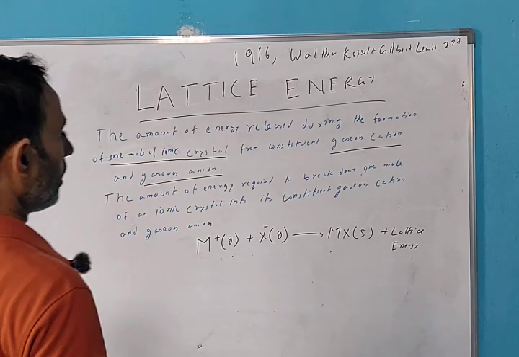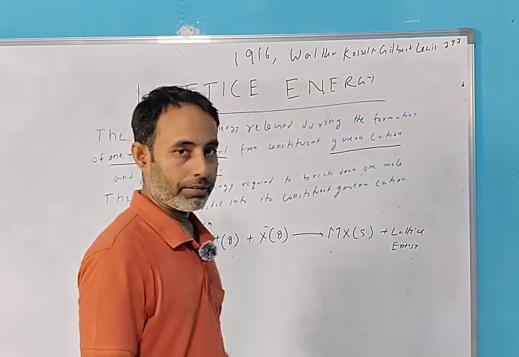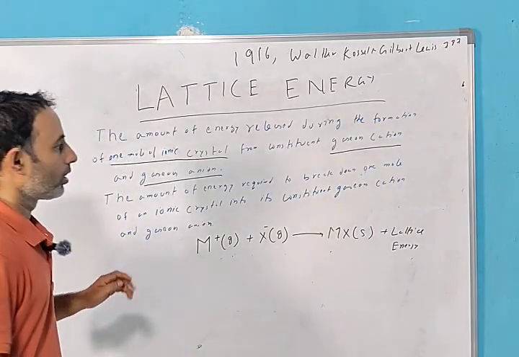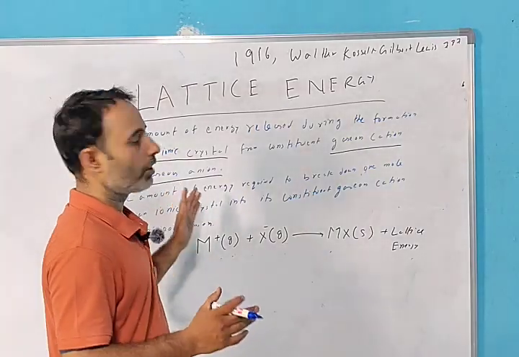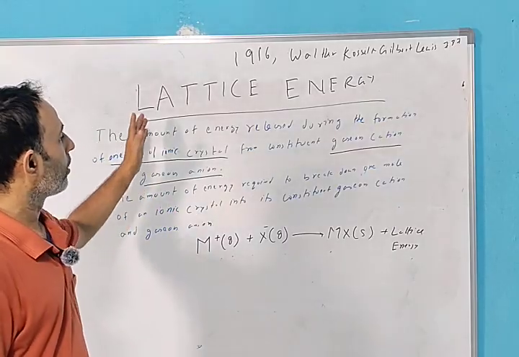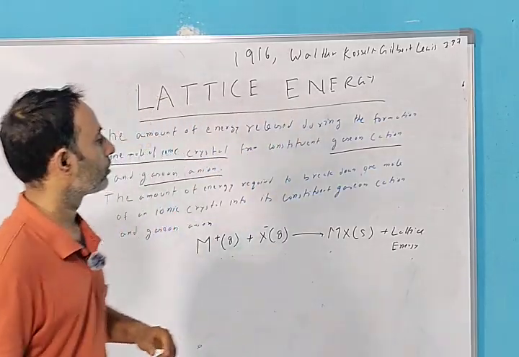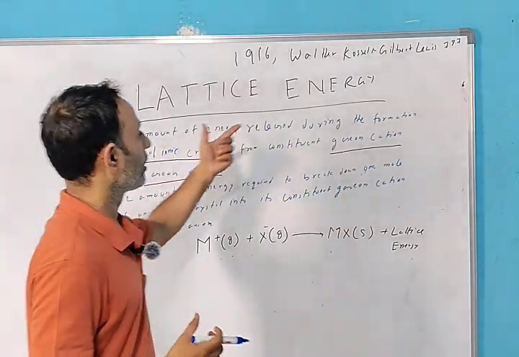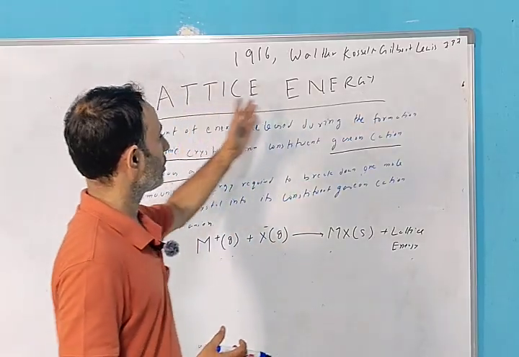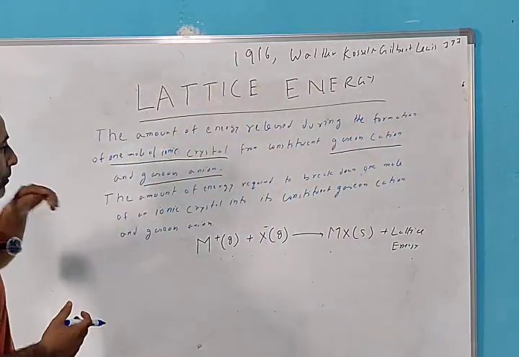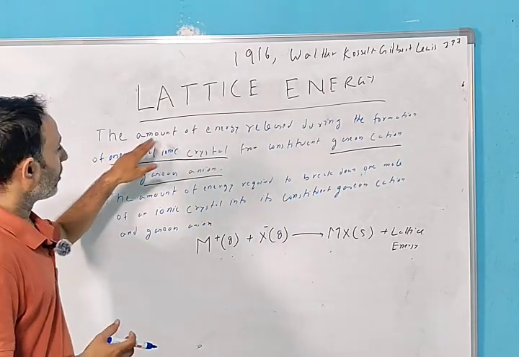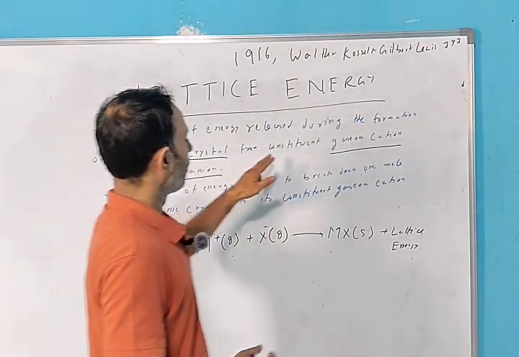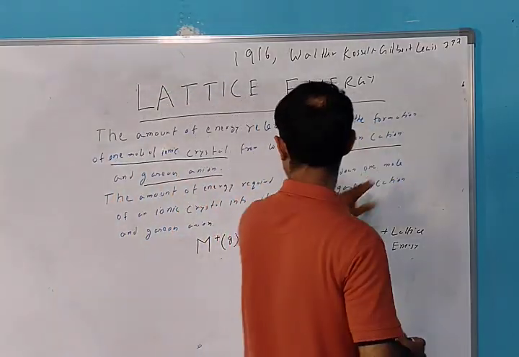Let's start lattice energy. Why are we studying lattice energy in ionic bond? Because ionic bonding leads to the formation of an ionic crystal, and that involves lattice energy, because ionic crystals are in the form of a lattice that stores energy in the form of lattice energy. So it is important to study lattice energy in ionic bond. So what is lattice energy? The amount of energy released during the formation of 1 mole of ionic crystal from constituent gaseous cation and gaseous anion.